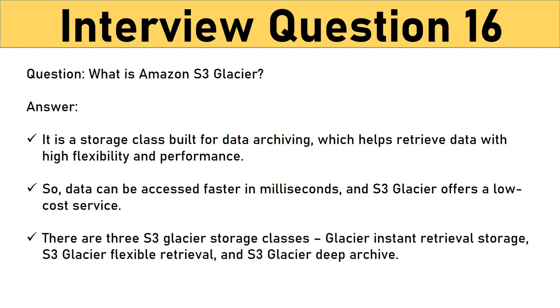Question: what is Amazon S3 Glacier? It is a storage class built for data archiving, which helps retrieve data with high flexibility and performance, so data can be accessed faster in milliseconds, and S3 Glacier offers a low-cost service. There are three S3 Glacier storage classes: Glacier Instant Retrieval Storage, S3 Glacier Flexible Retrieval, and S3 Glacier Deep Archive.